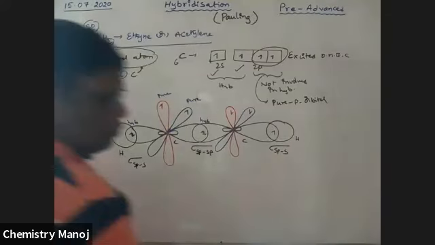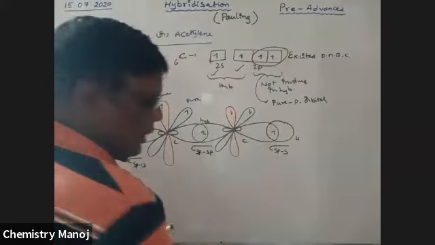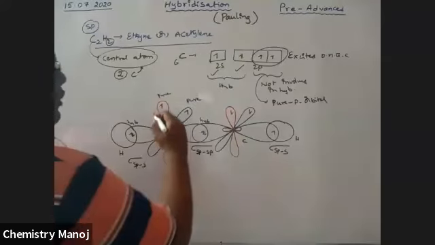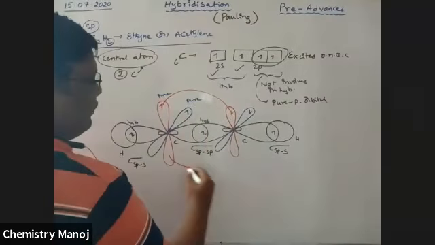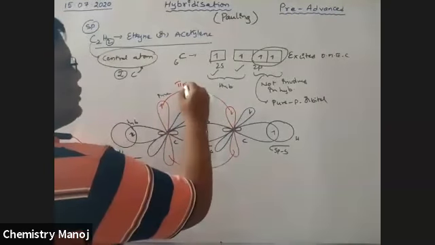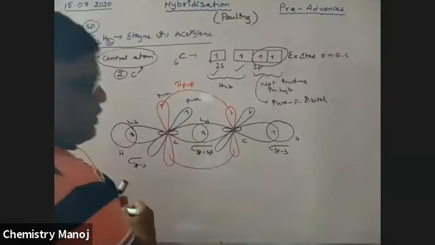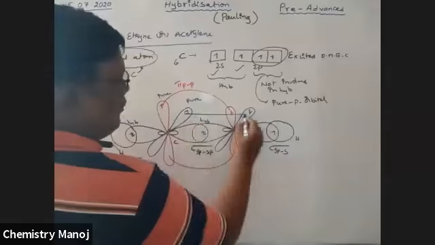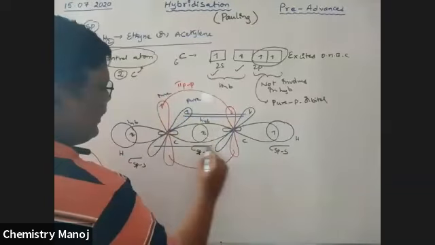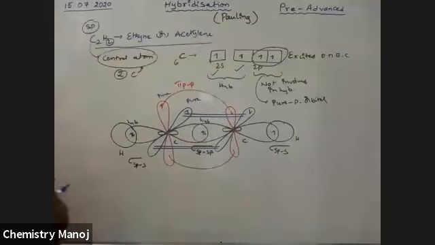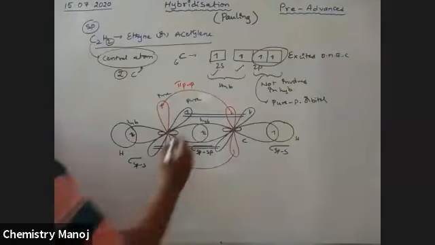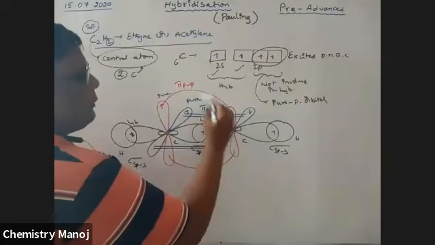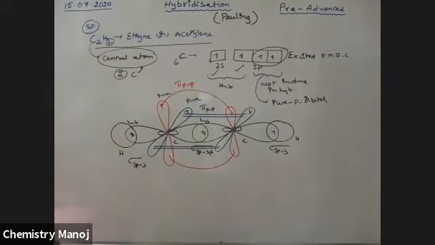Now these two red orbitals are parallel. They are involved in sideways overlapping, which gives a pi bond, a pi p-p bond. Next, two blue orbitals are parallel. These two are involved in sideways overlapping and give another pi bond, also a pi p-p bond.